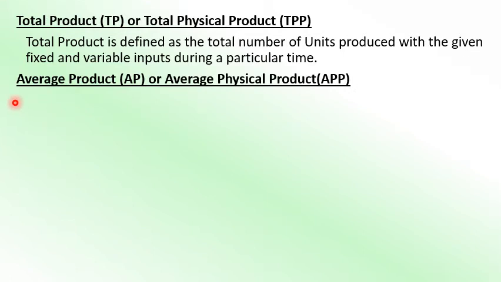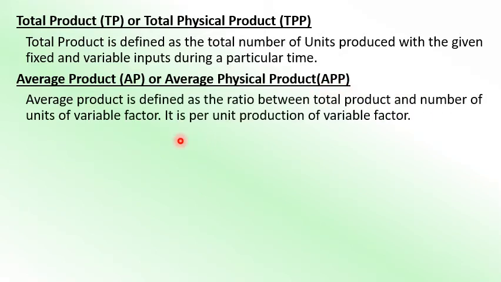Next one is the average product or average physical product. Both are the same thing, AP or APP. Average product is defined as the ratio between the total product and the number of units of variable factor. It is the per unit production of the variable factor. So average product is the ratio of total product and the number of units of variable factor used for producing that product.